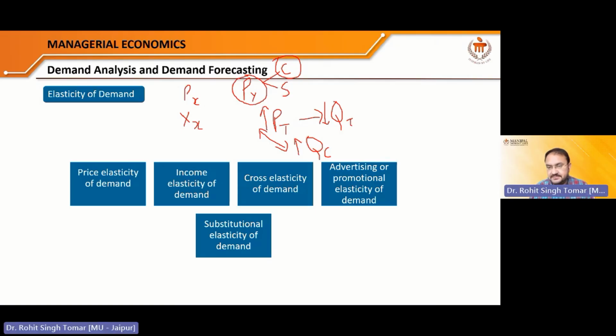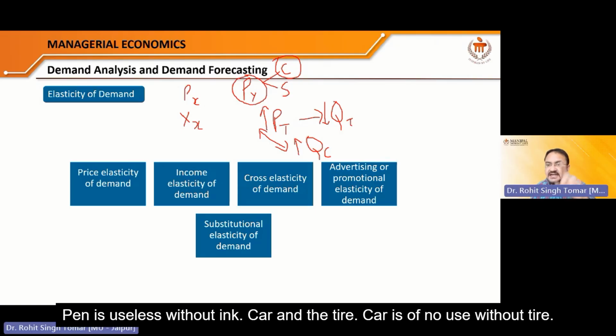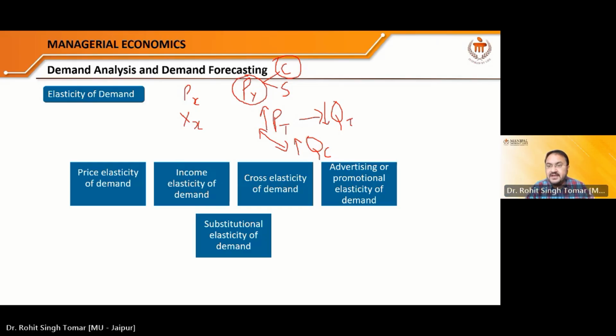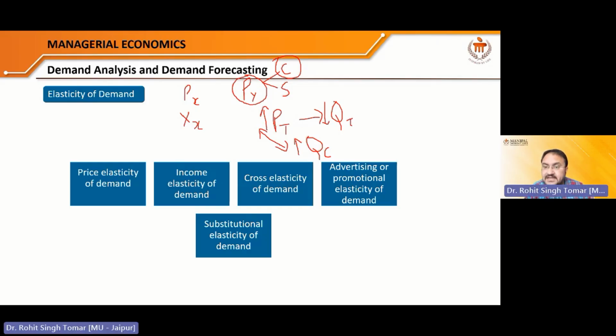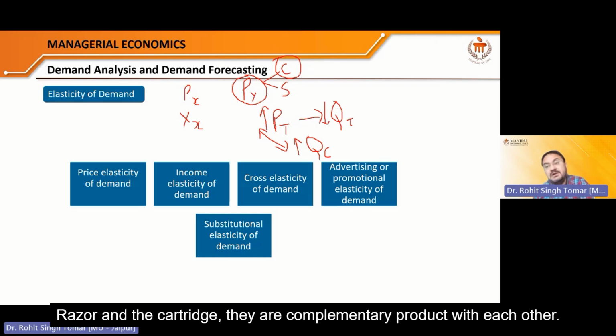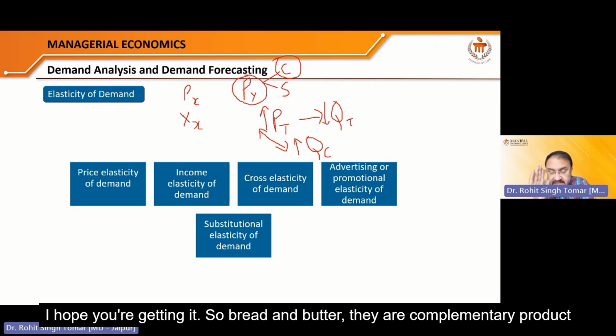Pen and the ink. Pen is useless without ink. Car and the tire. Car is of no use without tire. Car and the petrol. You cannot run a car without petrol, diesel or any other fuel, right? So they are complementary products with each other. Razor and the cartridge, they are complementary products too. I hope you are getting it. So bread and butter are complementary products to each other.